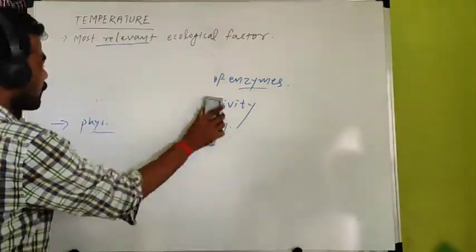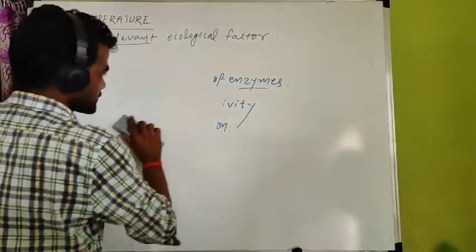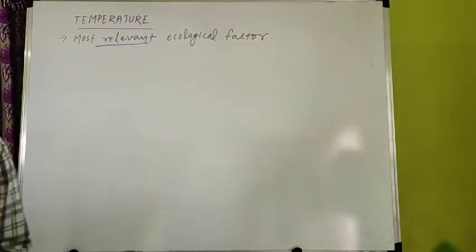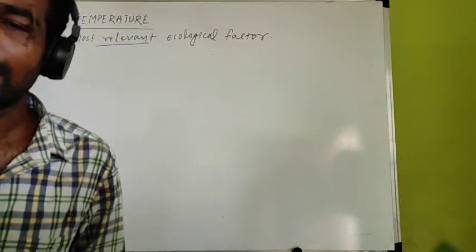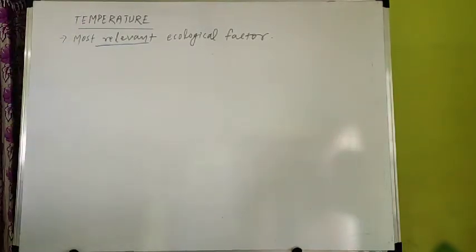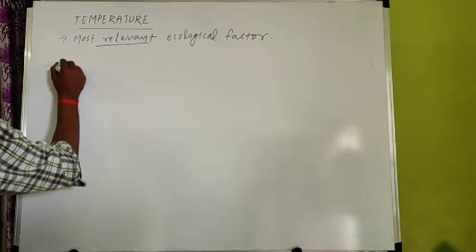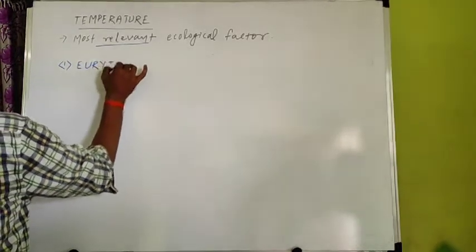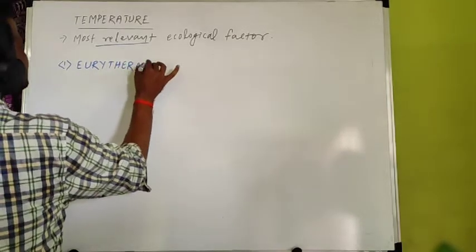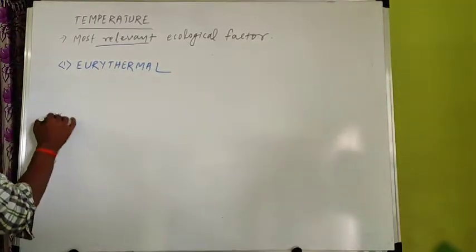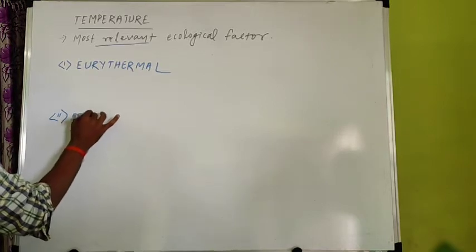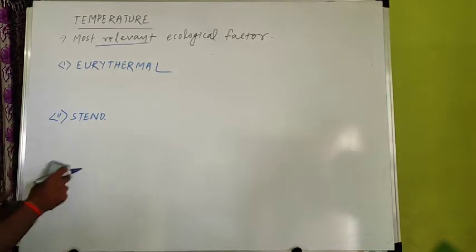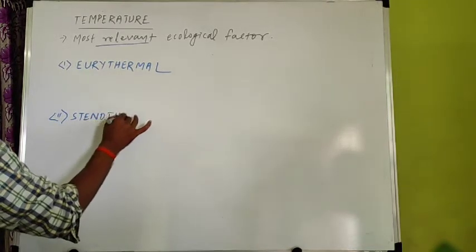According to temperature, organisms are divided into two groups. All the living organisms, whatever you will find in our nature, are categorized into two groups, two types of living organism. Number one are called eurythermal organism. Second group of organism are called stenothermal. So two types of organism.